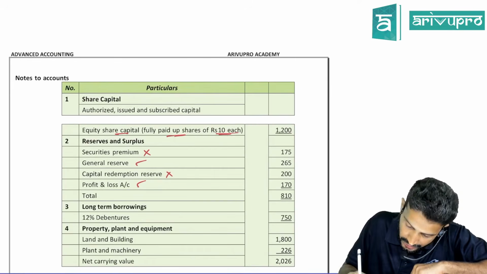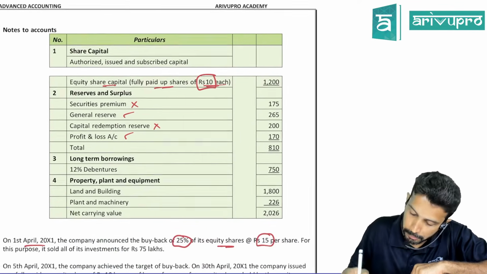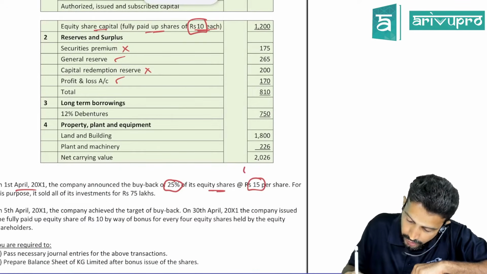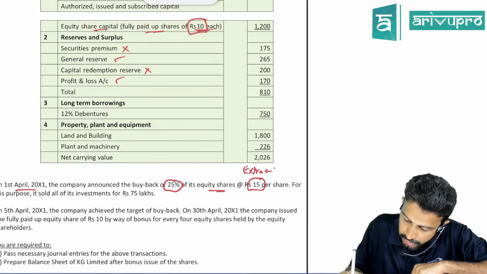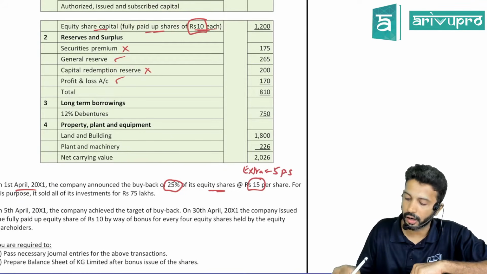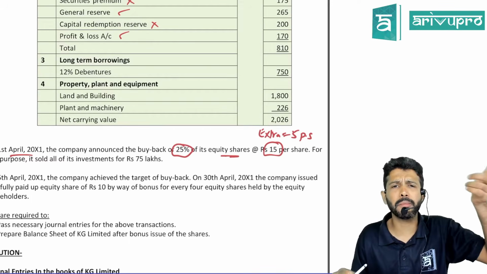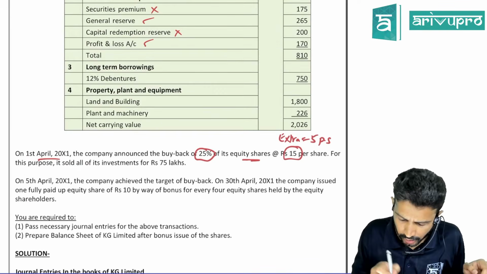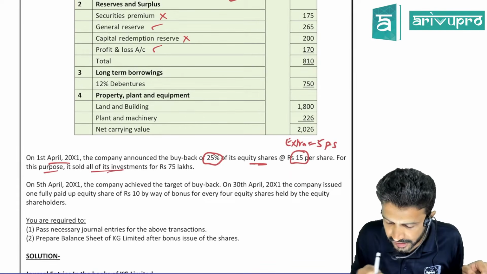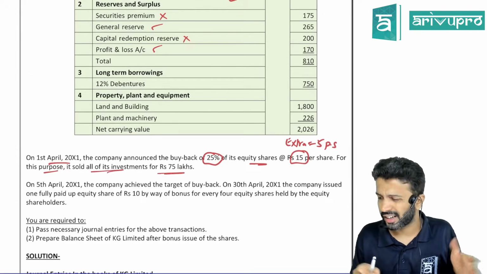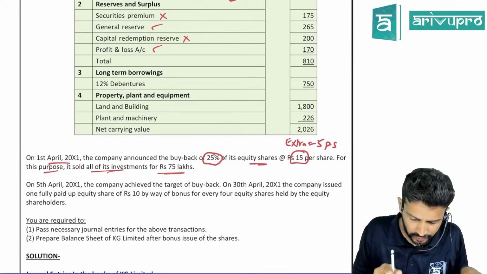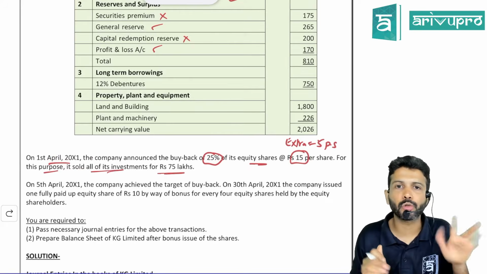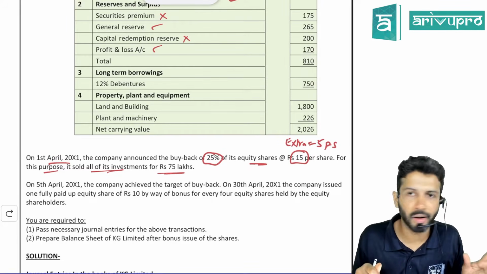So the face value of the share is 10. The buyback price is 15. So the extra amount which the company is paying is 5 per share. We call it premium on buyback. For this purpose, it sold all of its investment for 75 lakhs. Actually, if they had stopped the question here, I would have given this question off as homework.